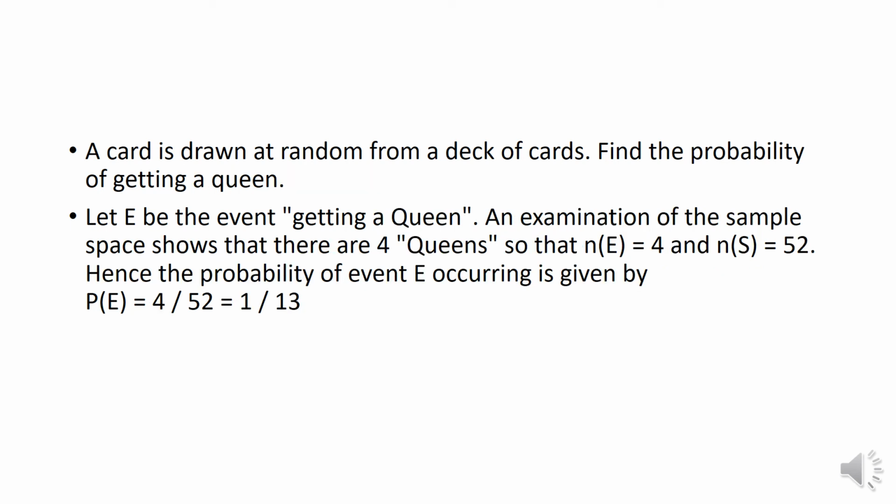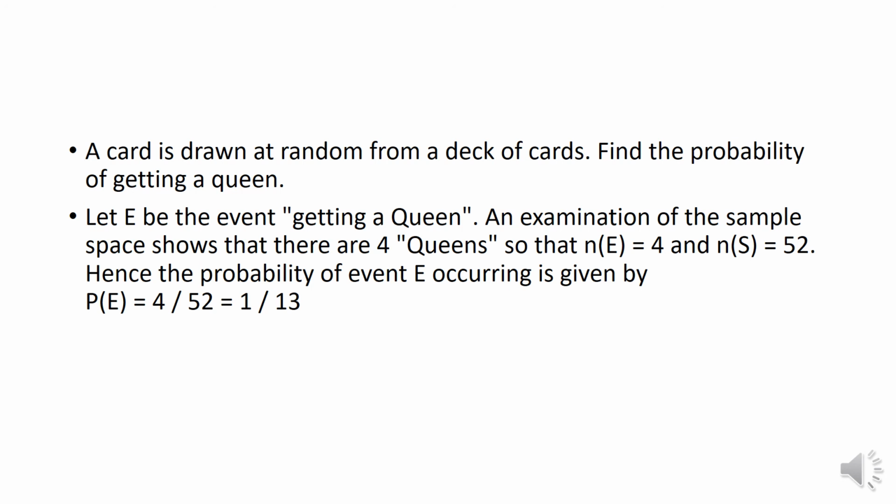A card is drawn at random from a deck of cards. The moment they tell you a deck of cards, the sample space must be 52. Find the probability of getting a queen. I had said there are 4 shapes, heart, diamond, clubs, and spades. Each of these shapes has a queen.